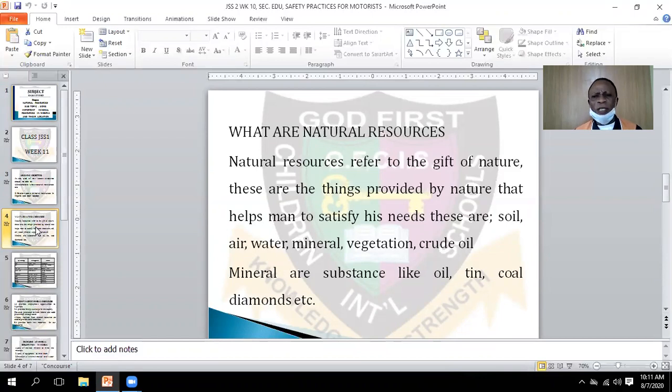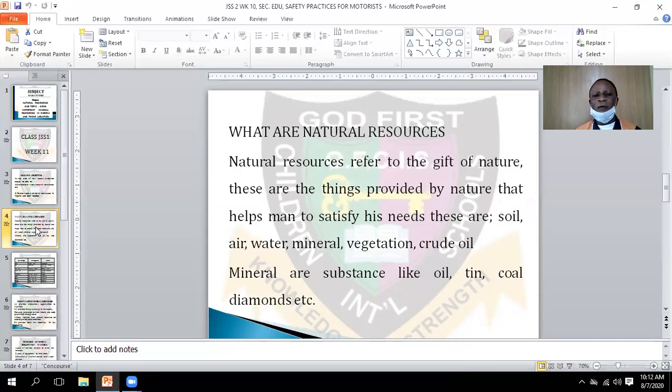When we are talking about nature, it is what you cannot create, what I cannot create, what we met when we were born, what our fathers met when they came to the world. So this helps man to satisfy his needs. These are like soil. How many of you brought soil to the world? Nobody. We work on soil, we cultivate the soil for our agricultural purposes.